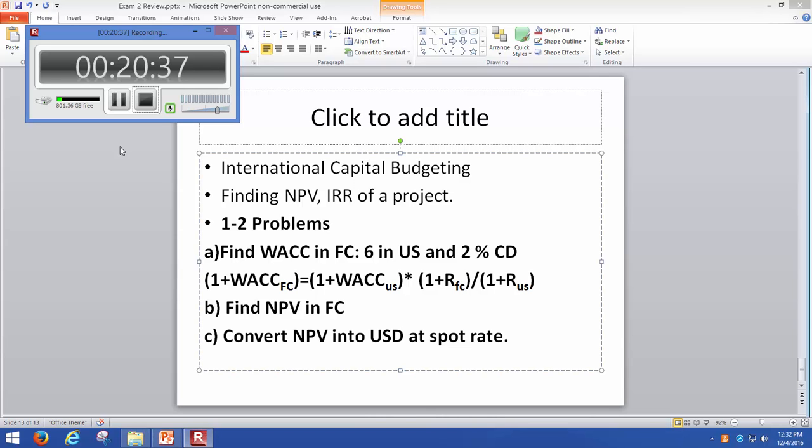Now, what are the most important chapters? I definitely state that the most important chapter I perceive is the chapter on options. So we talked about the binomial model, we talked about the put call parity, and the second most important chapter I'd say would be international capital budgeting. So 3 to 4 problems you can expect from these 2 chapters. The other questions, maybe one each from all the chapters we covered.